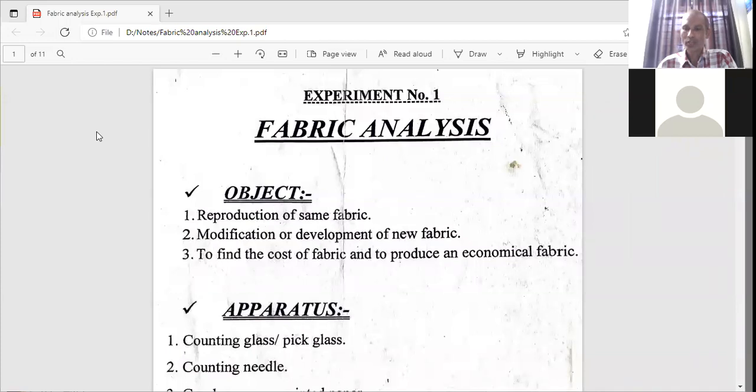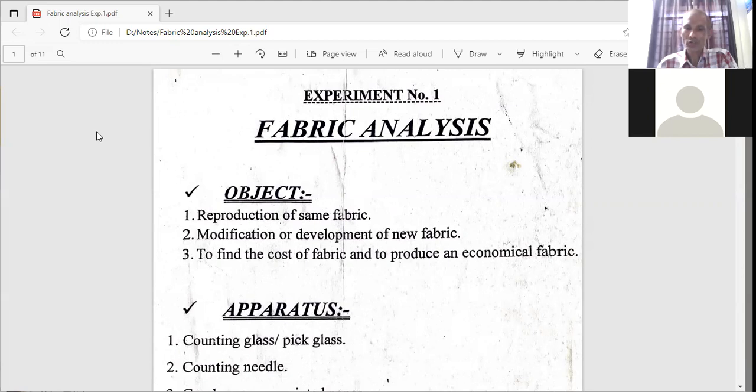And to know what are the parameters contained by the fabric, we have to analyze all the parameters of the fabric, which are known as analyzed parameters. All the parameters which we are obtaining by this process of analysis of fabric are known as analyzed parameters. So I will cover what are the different analyzed parameters in this lecture. That is the main object of reproduction of fabric for fabric analysis.